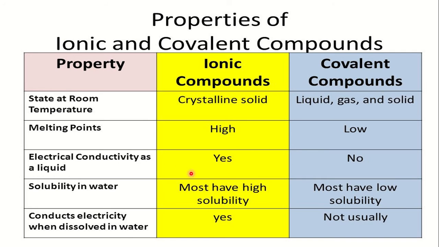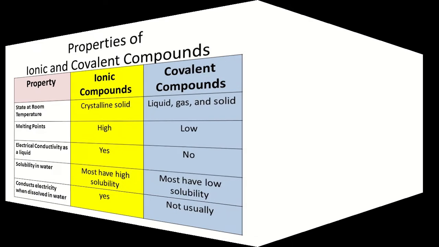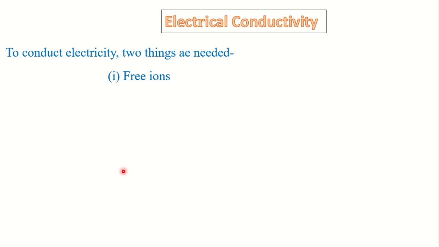Ionic compounds can conduct electricity, but covalent compounds cannot conduct electricity. Ionic compounds can conduct electricity but not in their solid condition. Ionic compounds can conduct electricity in their solution or in molten state. That means in liquid condition, ionic compounds can conduct electricity. To conduct electricity, two things are needed. Dear students, to conduct electricity, there are two things needed. These are free ions and also free electrons.